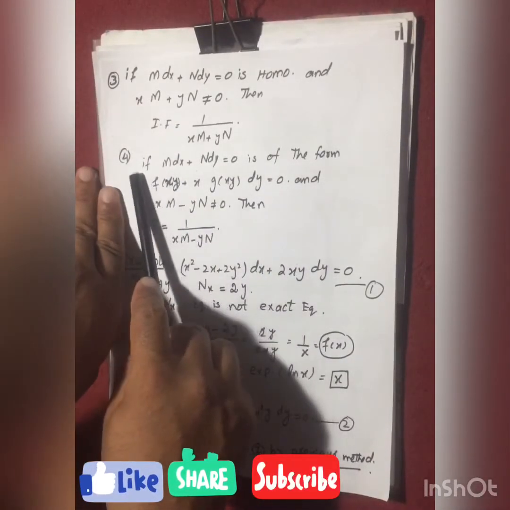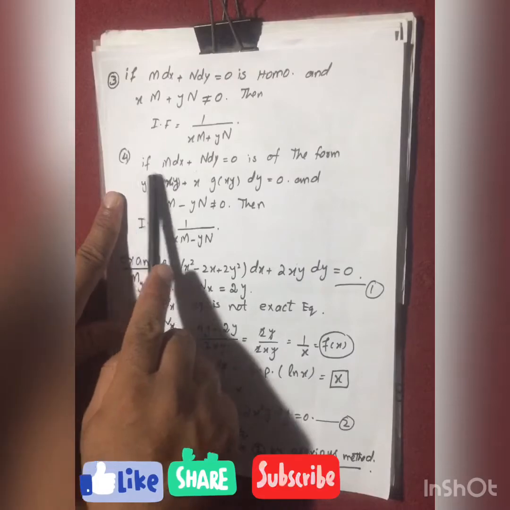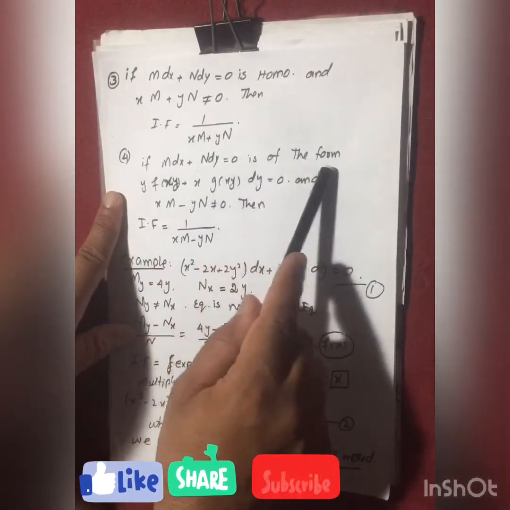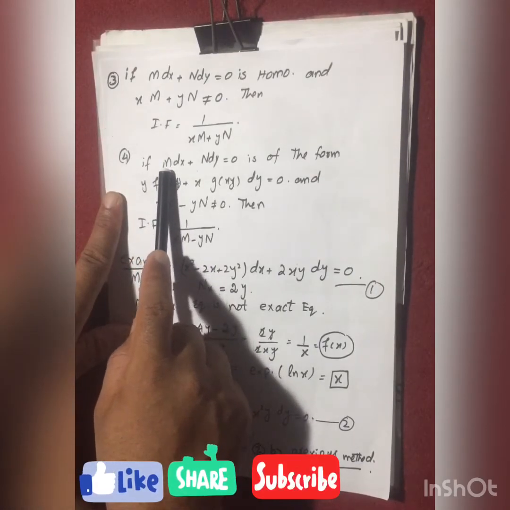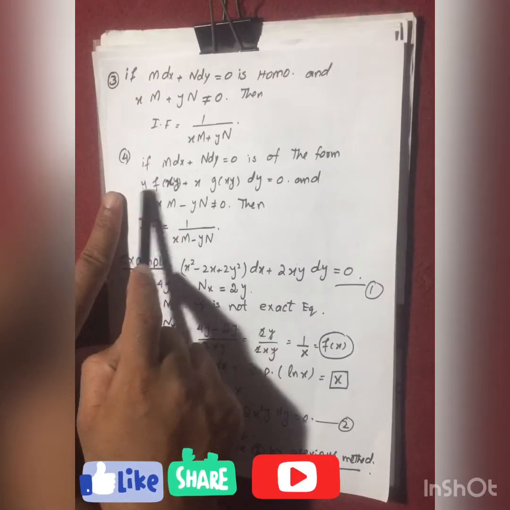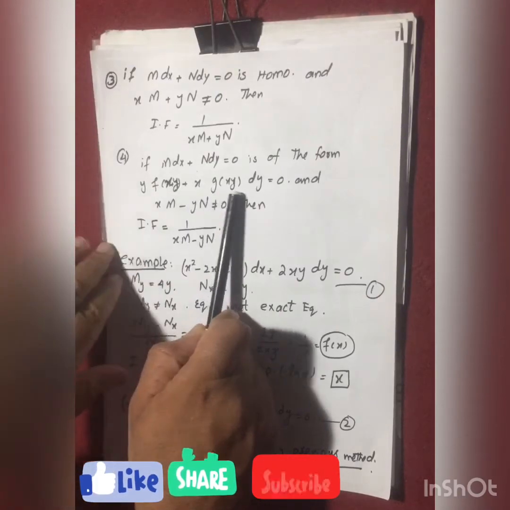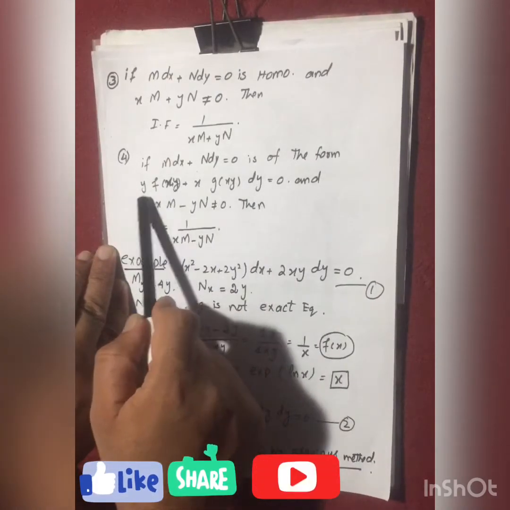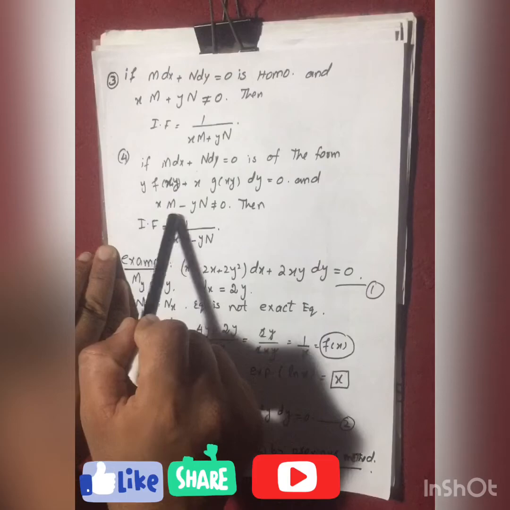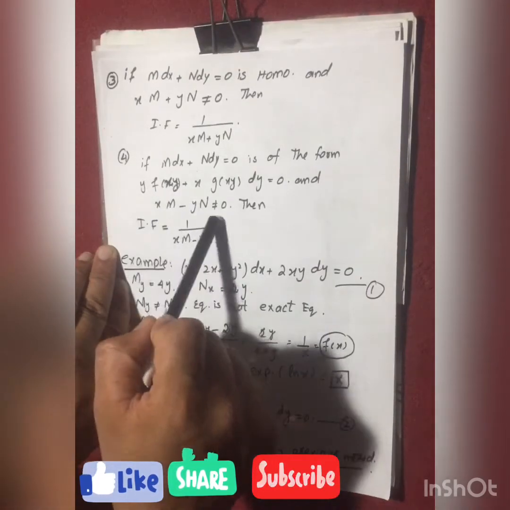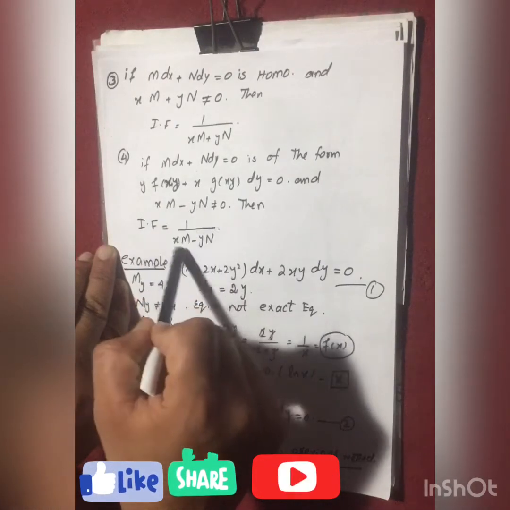The fourth rule: to make the equation exact, M dx plus N dy equals 0 should be of the following form, where y is taken common from M and x is taken common from N, with functions of x and y. In this form, if also xM minus yN is not equal to 0, then 1 over this will be the integrating factor and the equation will be exact after multiplying by it.